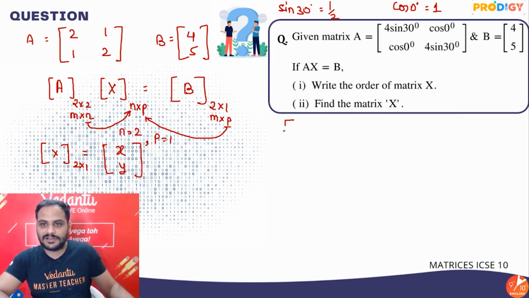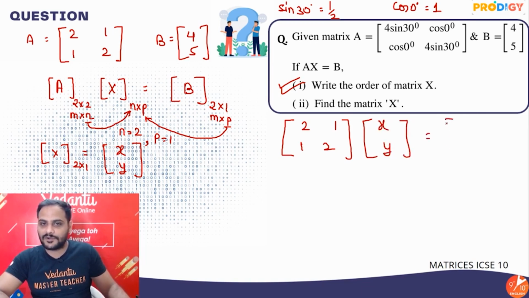So now let's do this multiplication, guys. After that it is very easy. The main thing is finding out the order of the matrix. After that it is very easy. So 2 1 1 2 multiplied with x and y is equal to 4 and 5. So let's do this multiplication.